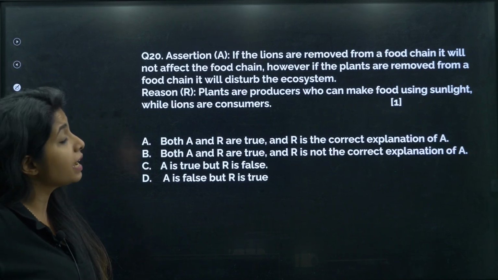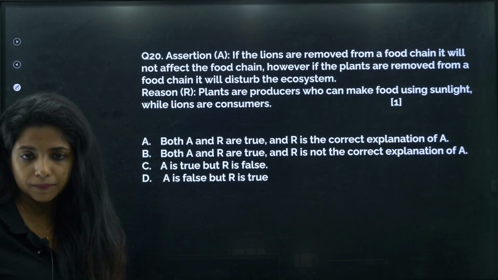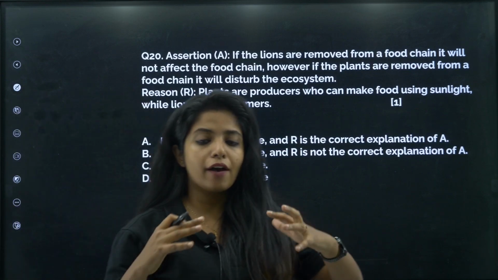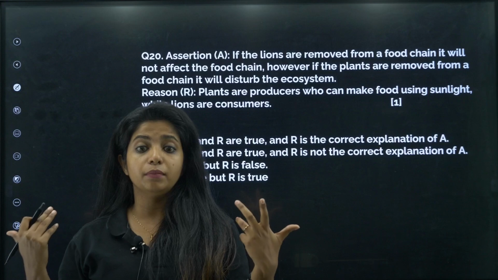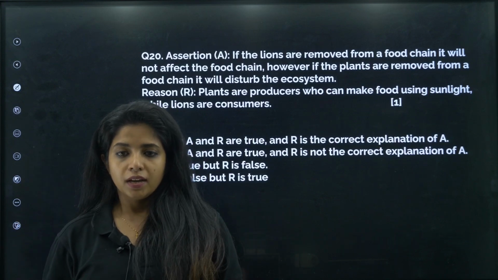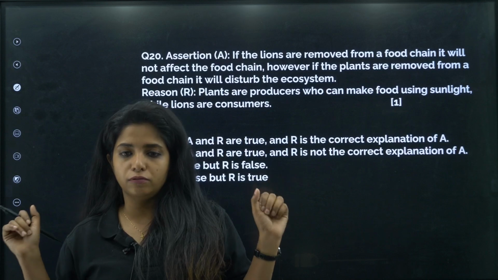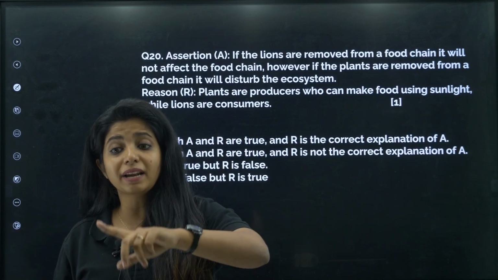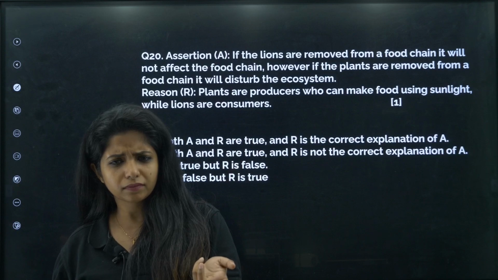Assertion says if the lions are removed from a food chain, it will not affect the food chain. Suppose in a food chain you have plants. Plants are eaten by deer and deer are eaten by lions, and I am removing lions. Okay, I am going to say that even if I remove the lion, it is not going to affect the food chain. However, if the plants are removed from a food chain, it will disturb the ecosystem.